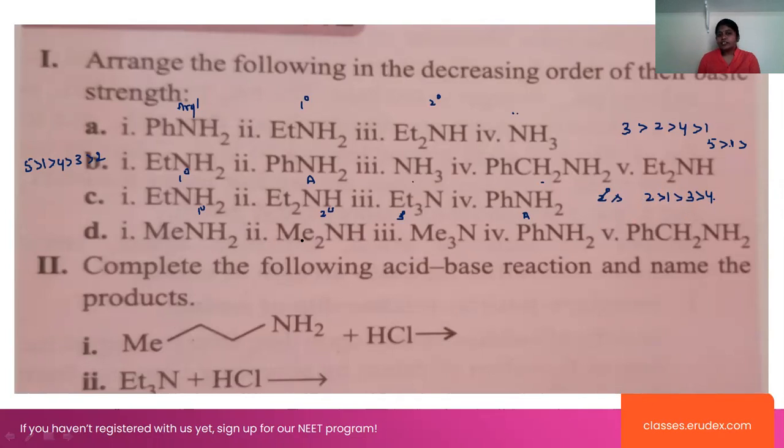Next one is MeNH2, Me2NH, and Me3N, PhNH2, PhCH2NH2. So what is the order here? What is the order of this? Methylamine, dimethylamine, trimethylamine, and the aryl amine, benzylamine.